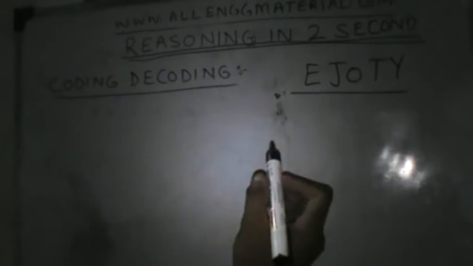For that purpose we just need to know the number sequence of the alphabets A to Z. Let's say A1, B2, C3, D4, E5. Similarly we need to know the number of each letter. It starts with SOT. We just have to know the table of 5: 5, 10, 15, 20 and 25.